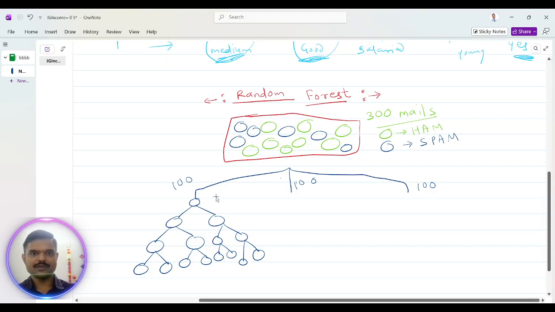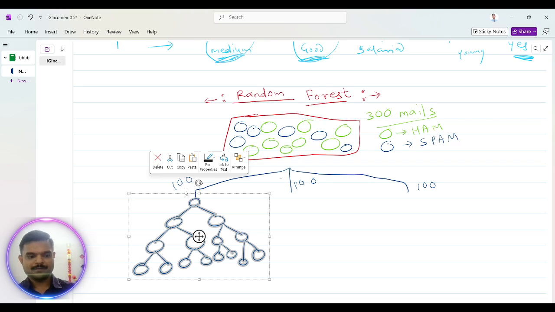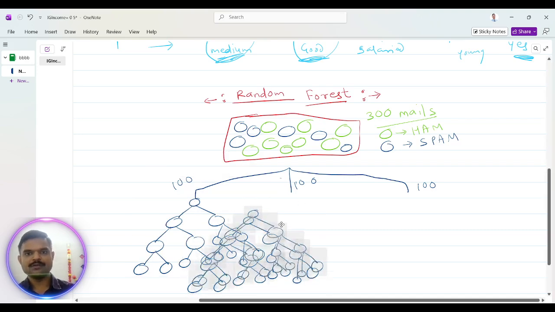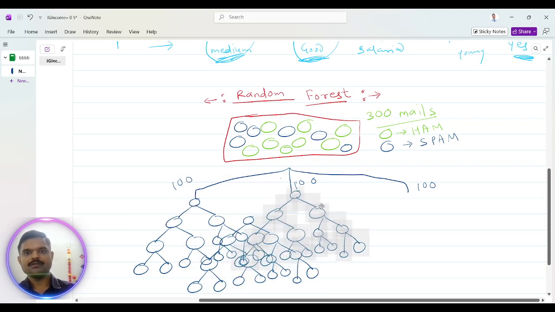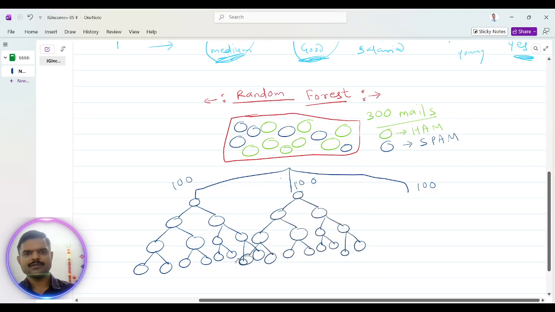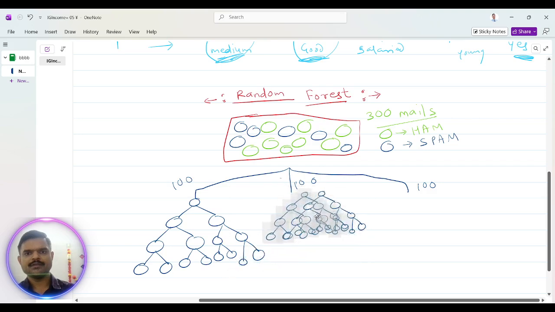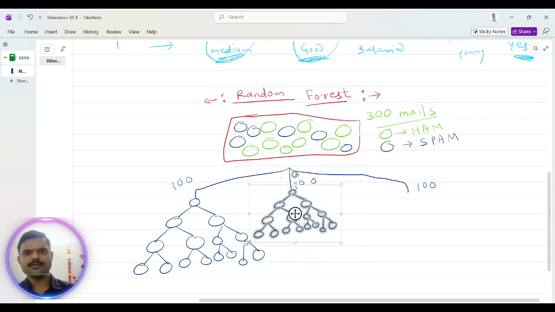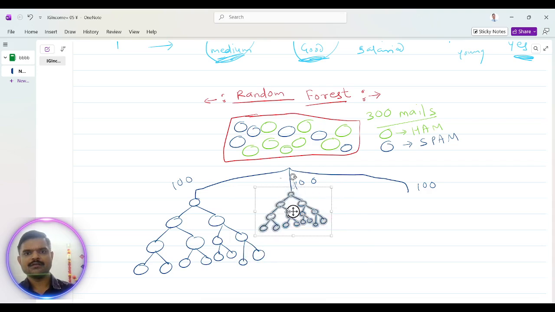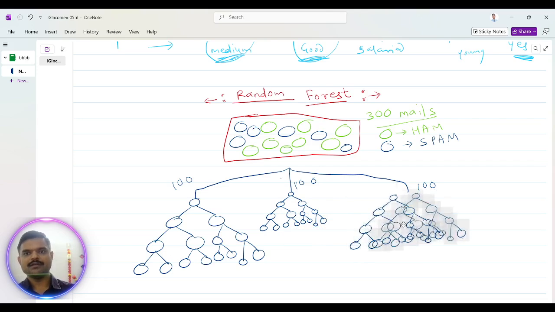I will just copy it. Control C, Control V. Okay, Control C, Control V, and here we can increase slightly.